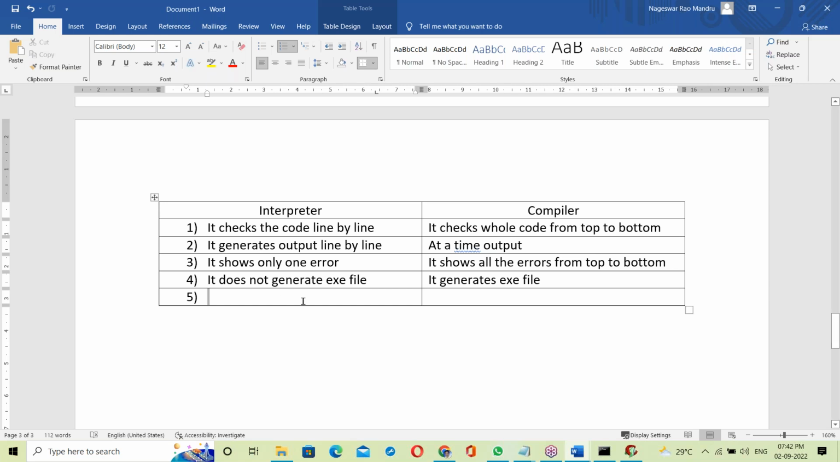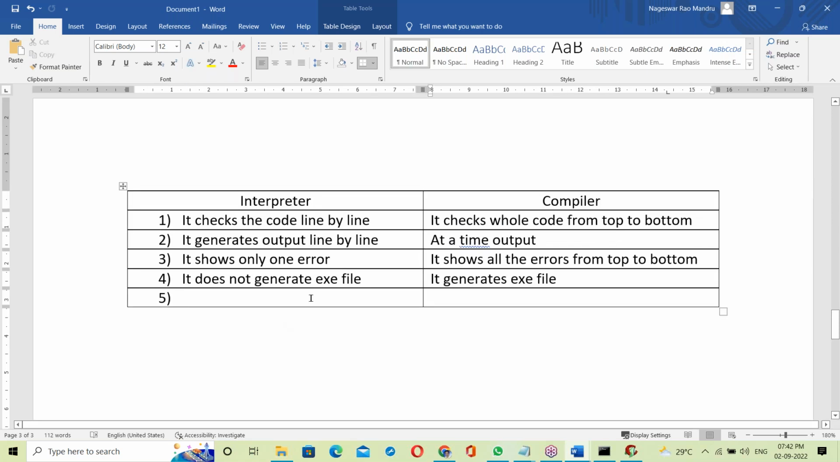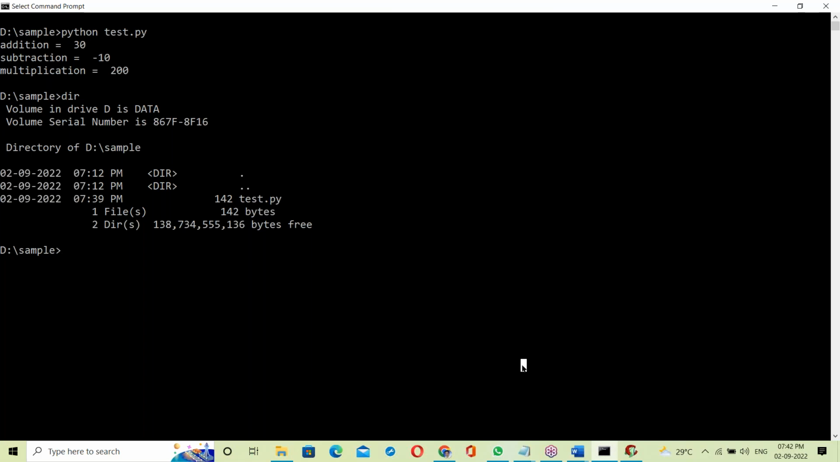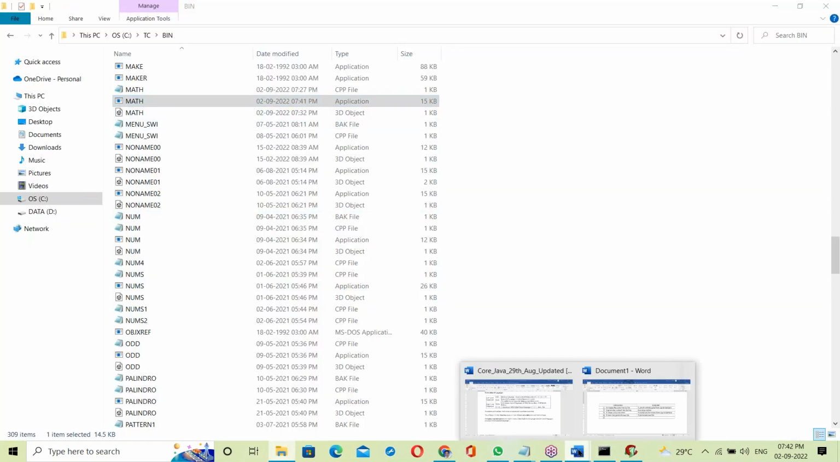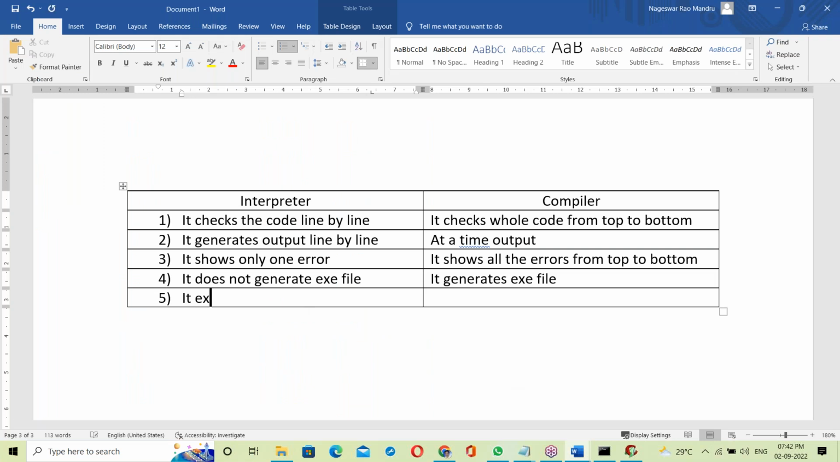The interpreter does not generate an exe file. The compiler generates an exe file. See, if it is an interpreter-based language, the source code executes directly. But with a compiler-based language, an exe file is created and that exe file executes. The interpreter executes source code directly.